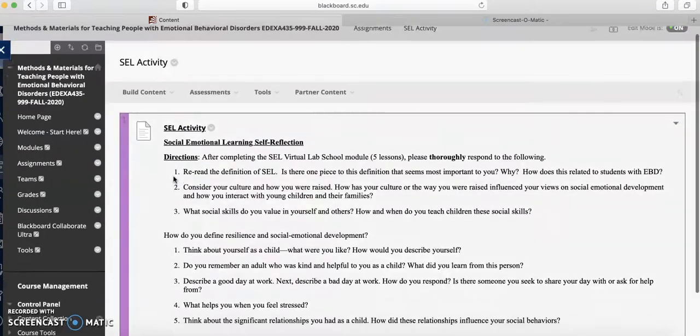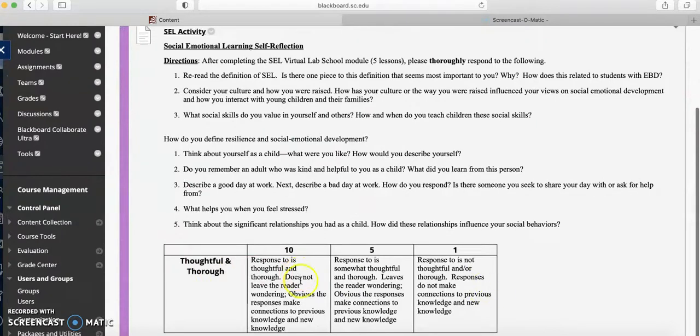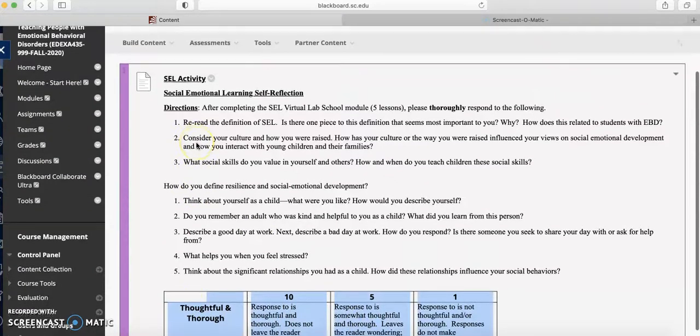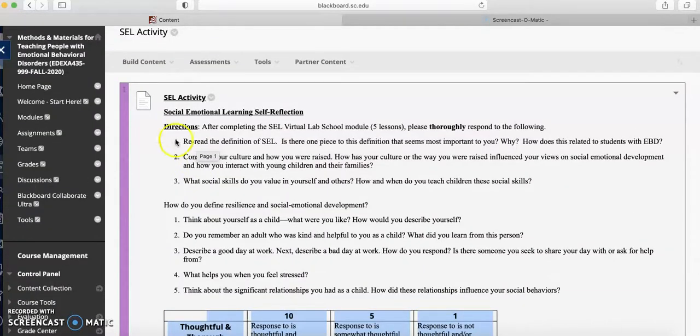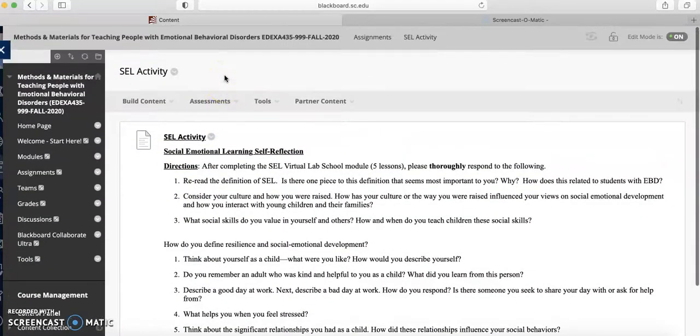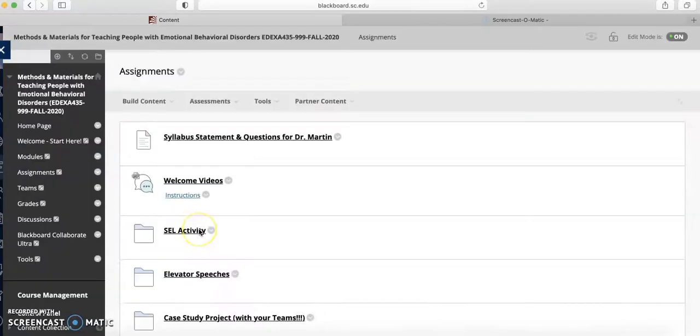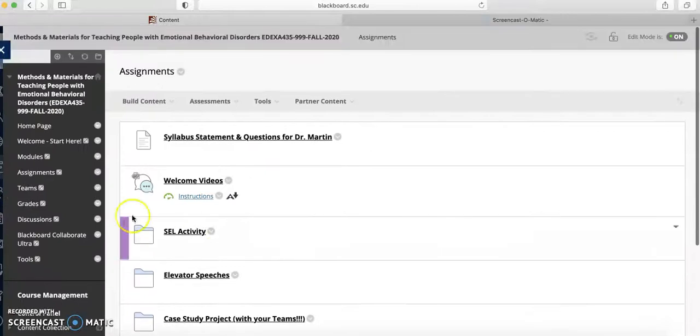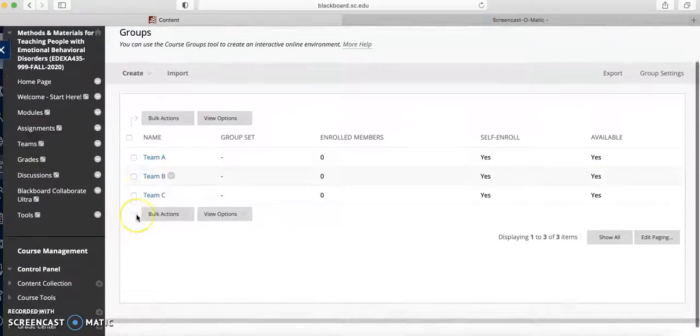So for instance, the SEL is due. It's a very short assignment. Well, the module's not short, but the actual reflection is short, so it's only worth 10 points. So you'll see all the rubrics there. I highly recommend you review the rubrics before you turn in anything. So that's assignments and then teams. So that's really where you'll hang out.